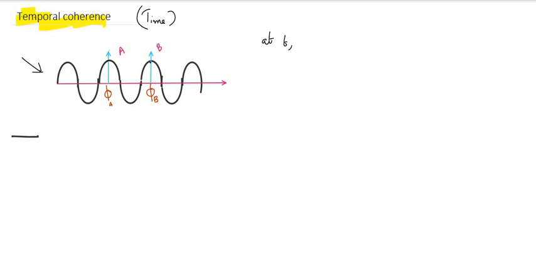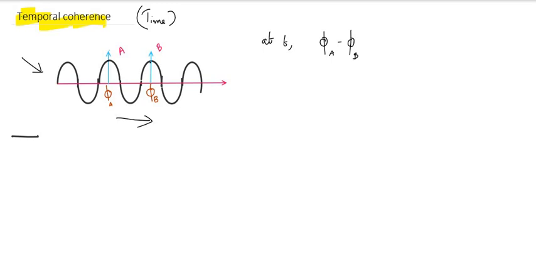Along the propagation direction we are considering two points A and B, and we are checking the phase. So at a particular time, the phase difference of the wave is phi A minus phi B.